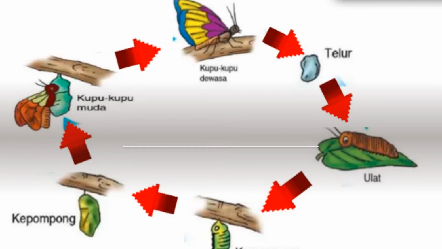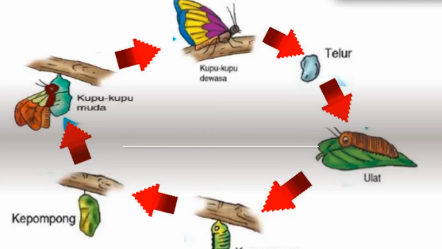Okay, take a look, this is an example of perfect metamorphosis from the butterfly. The mature one lays the eggs, and the eggs turn into the worm, the worm becomes the pupa, and the pupa becomes the young butterfly, then grows into the mature butterfly.